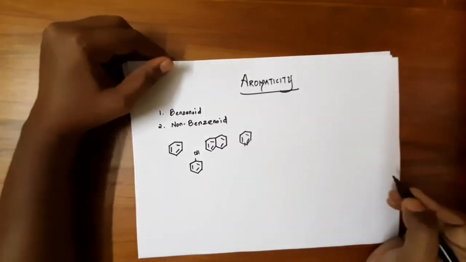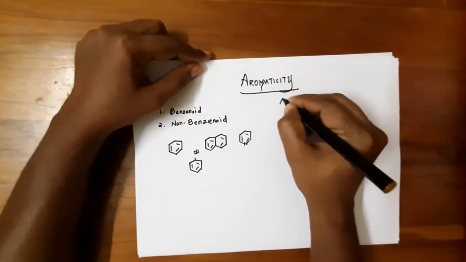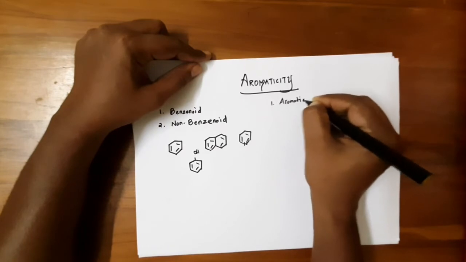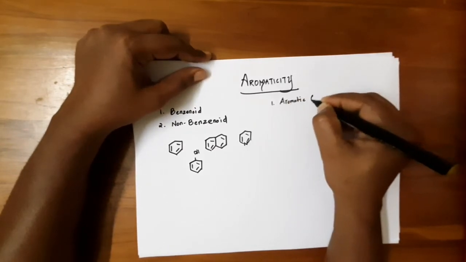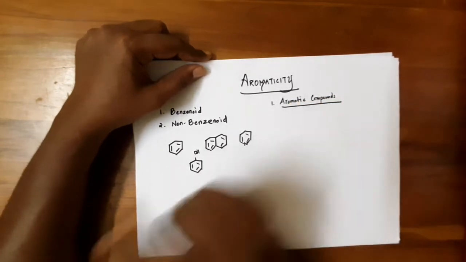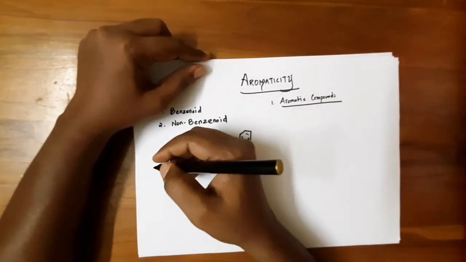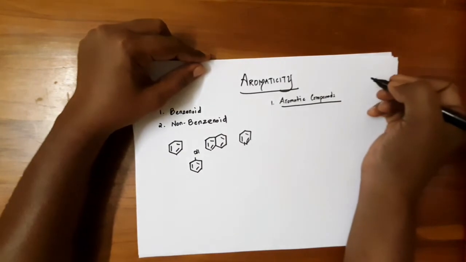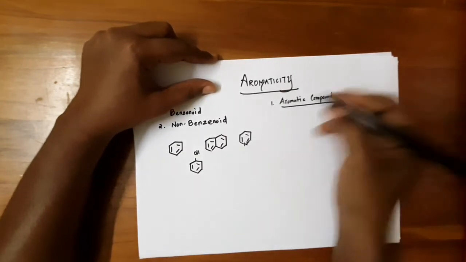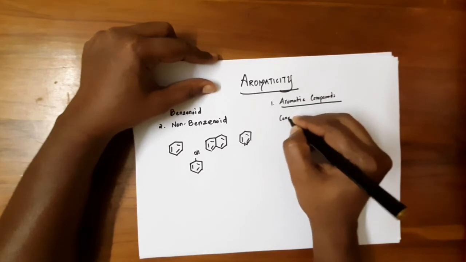First, we will see aromatic compounds. There are four conditions that have to be fulfilled by the compound.